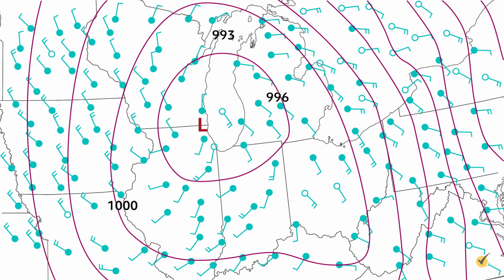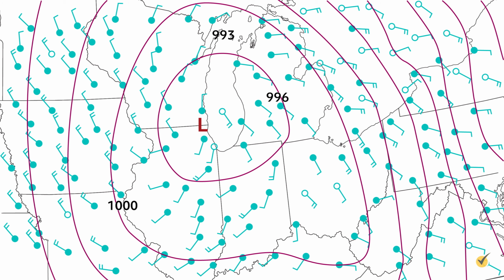Okay, now that we know about isobars, gradients, and how air moves across gradients, we can talk some more about high pressure systems, low pressure systems, and their rotations. There are a lot of in-depth processes that control exactly how wind moves around isobars, but we're going to keep it fairly simple here. What we're going to focus on in this picture are the wind barbs, the green dots with a stick on the end that you see all over the map.